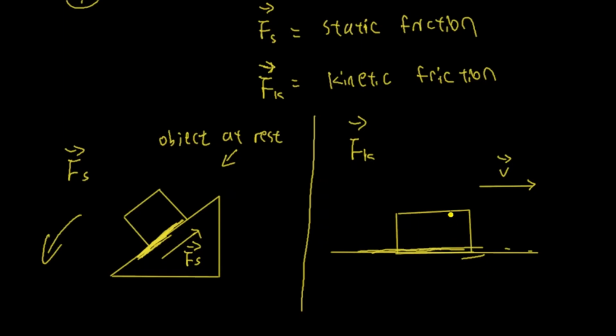And that's something impacting the object when it's trying to move this way, to the right. It's a rough surface, and this is affecting the object moving to the right, slowing it down. And that force is the friction. It's kinetic friction because it's a friction force affecting the object moving to the right. So that's kinetic friction because the object is moving. It's not at rest, it's not sitting there. It's actually moving. So that's the difference between static friction and kinetic friction. Okay.